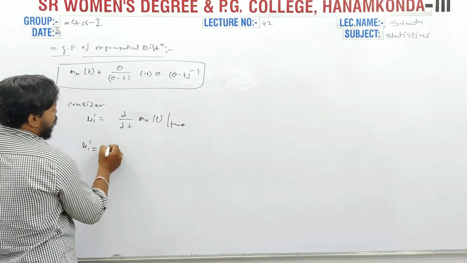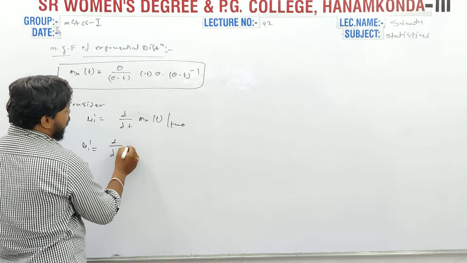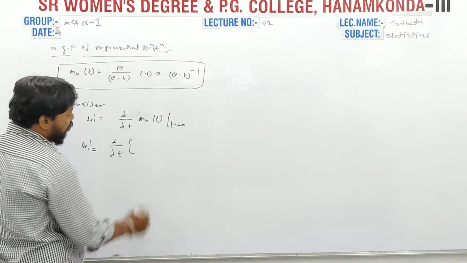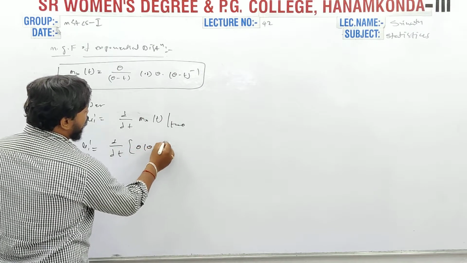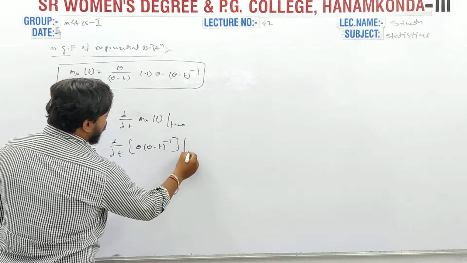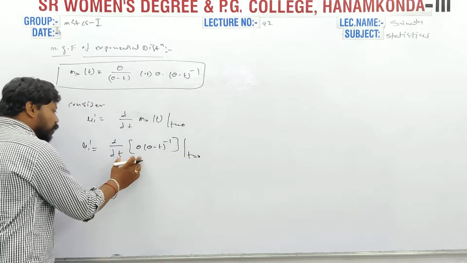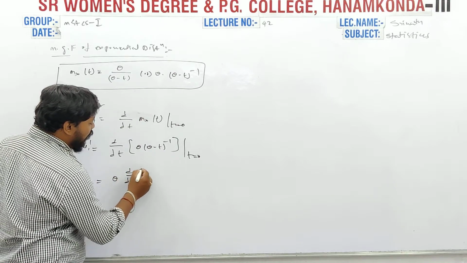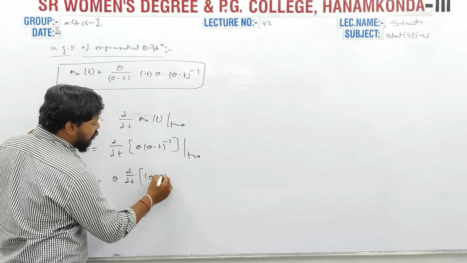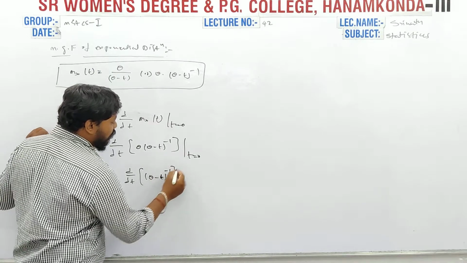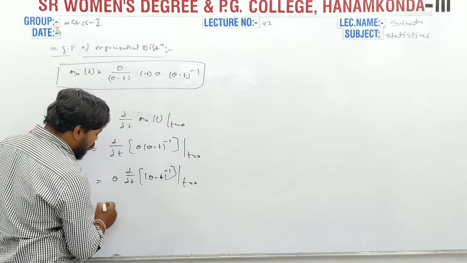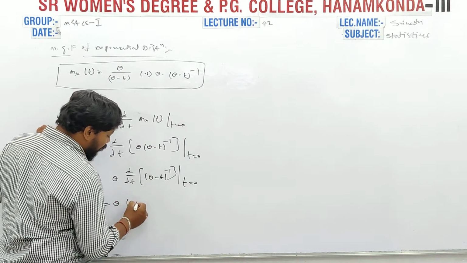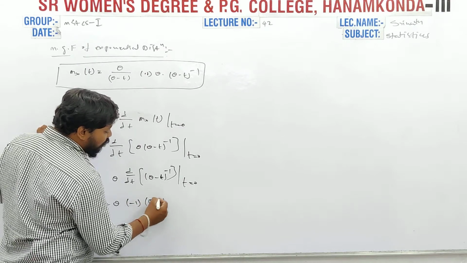So mu1 dash is equal to d by dt of theta into (theta minus t) power minus 1 at t equal to 0. Theta is a constant term, out of the derivation. Theta into d by dt of (theta minus t) power minus 1, that is minus theta, and here minus 1 and (theta minus t) whole power minus 2,